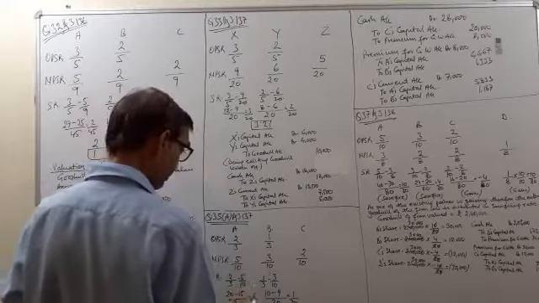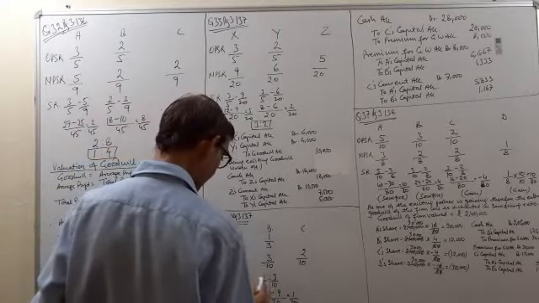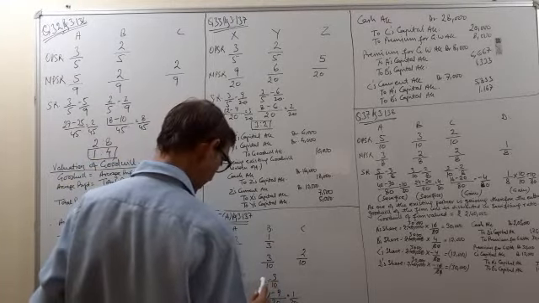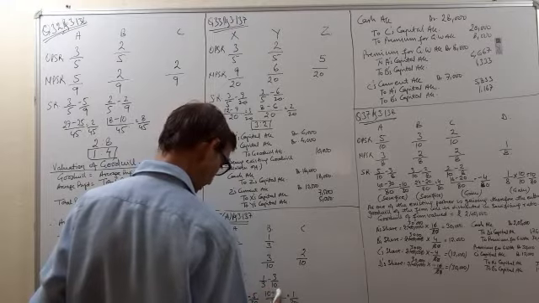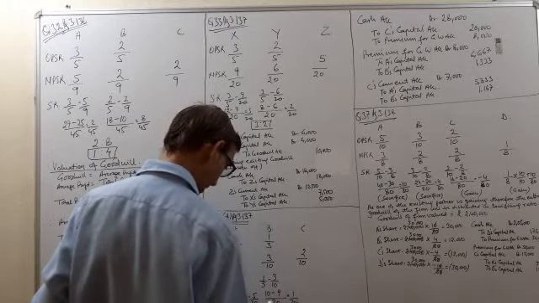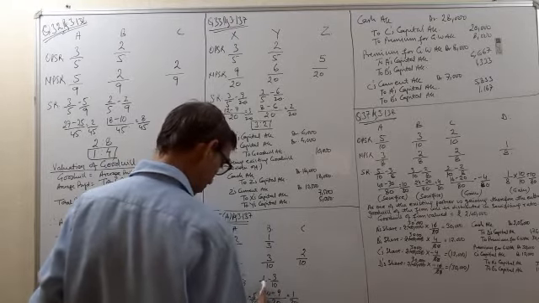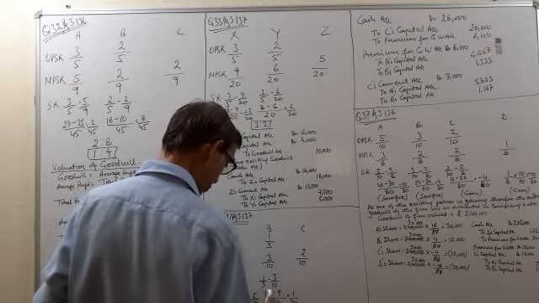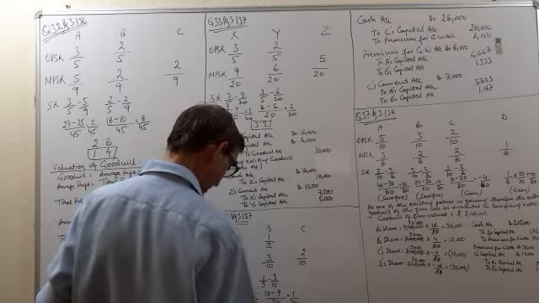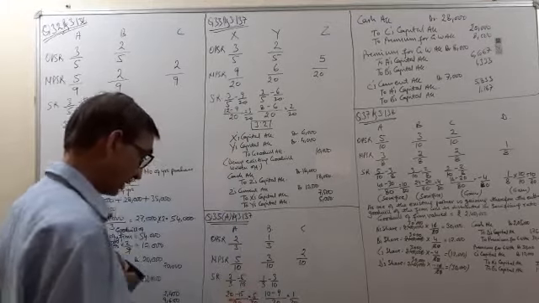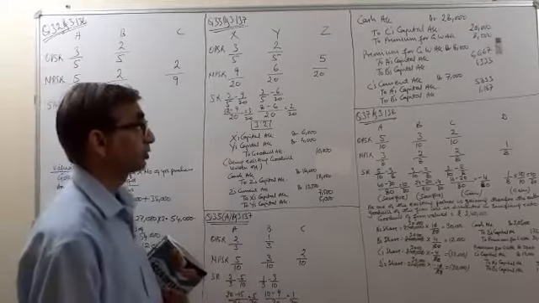In case of B, old ratio was 1/3 and new ratio is 3/10. 1/3 minus 3/10, we will do the subtraction. 30 is the LCM. 3 tens are 10, 1 is 10, 10 threes are 3 threes are 9. So 10 minus 9 is equal to 1/30. So 5:1 is their sacrificing ratio.